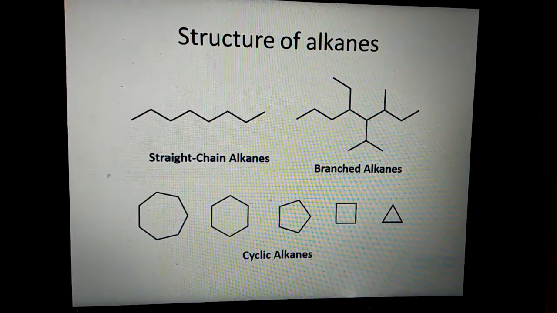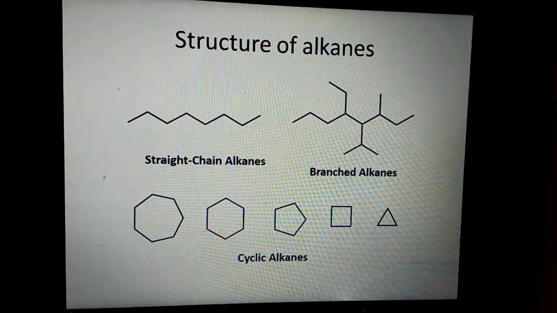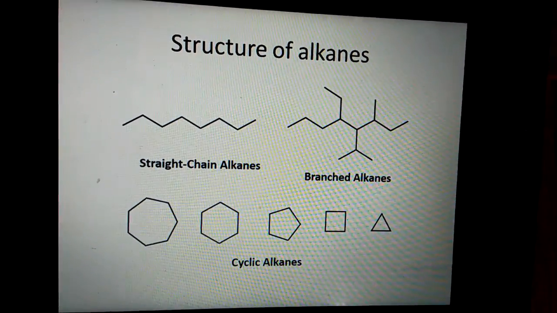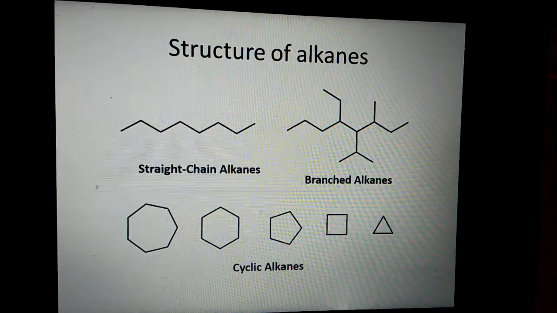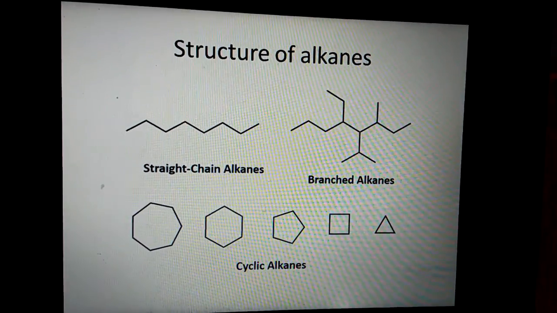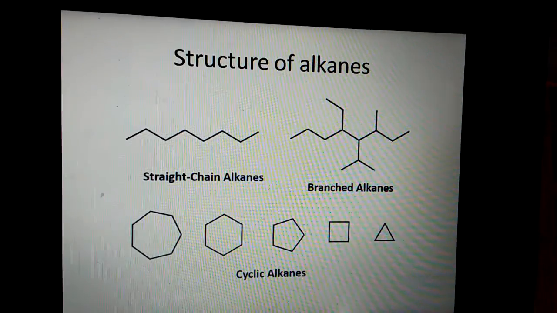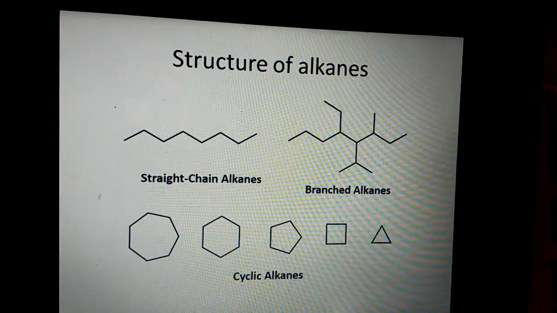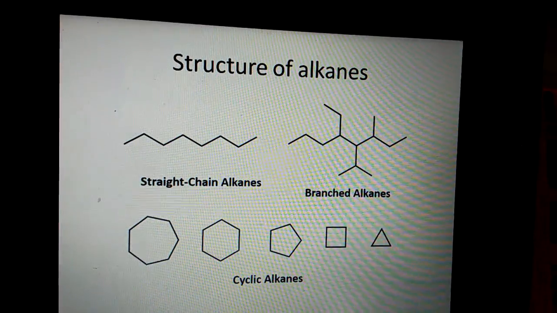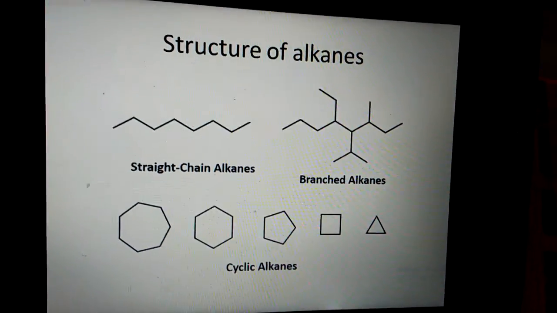Then these are the various structures. First one is straight chain alkanes. Second one is branched alkanes. Third one is cycloalkanes: cyclopropane, cyclobutane, cyclopentane, cyclohexane, then cycloheptane.